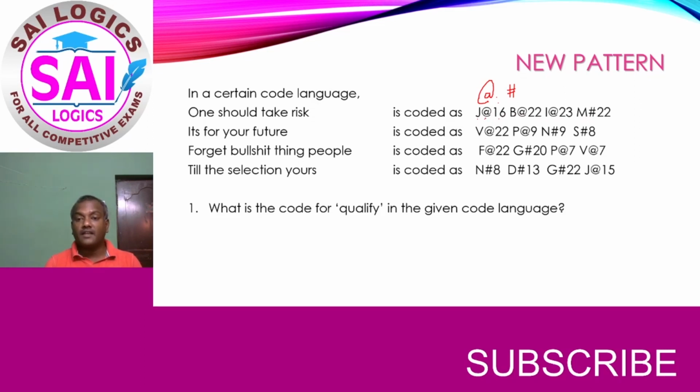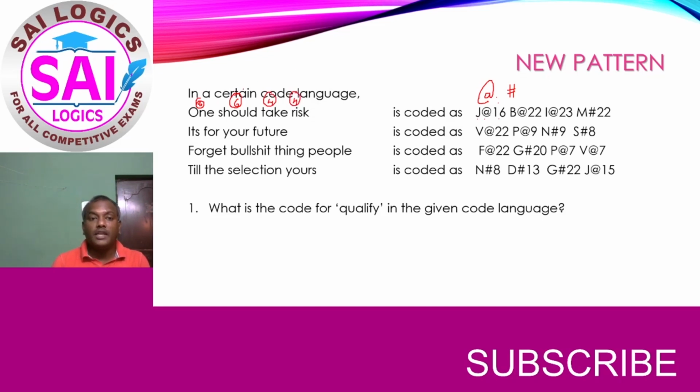You see in the first sentence 3 @ are there and only 1 hash. If you observe this, it is easily understood that one has only 3 alphabets, should has 6 alphabets, take has 4 alphabets and risk has 4 alphabets.